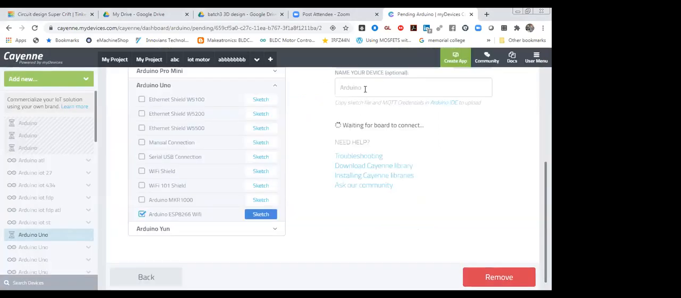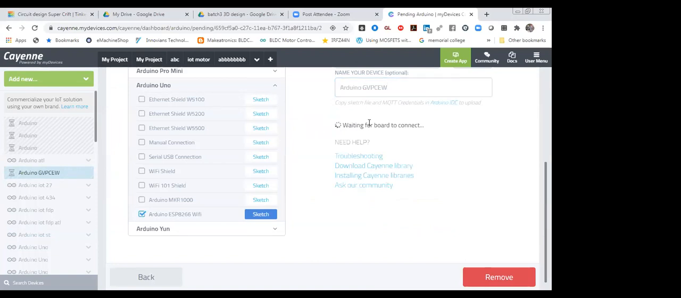It's showing waiting. You can also change your Arduino device name. So I'm going to change that name. I'm going to make it GVECCEW. This is the name I have written over there.